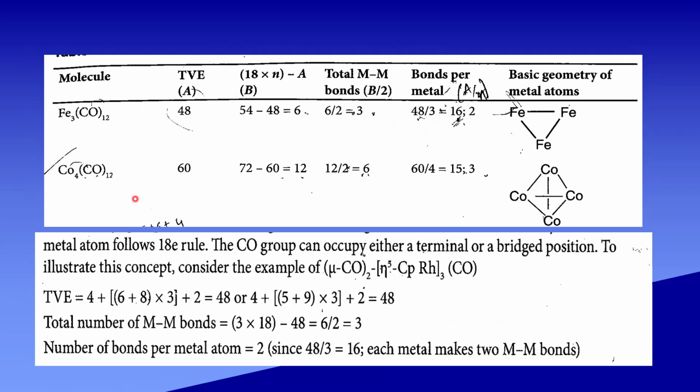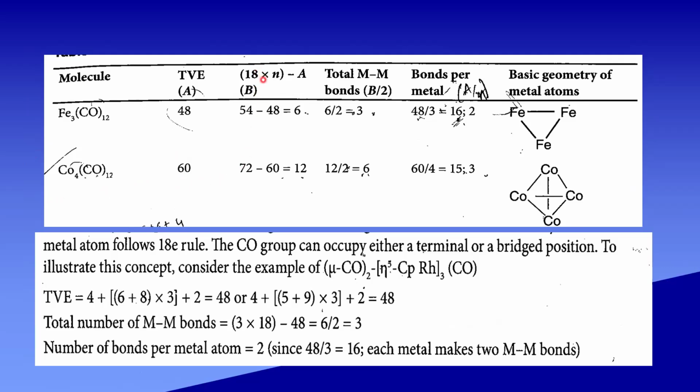The next example is Co4(CO)12. Cobalt has 9 electrons in the outermost shell. So 4 into 9 plus 12 into 2, totally 60 electrons are present in the valence shell.